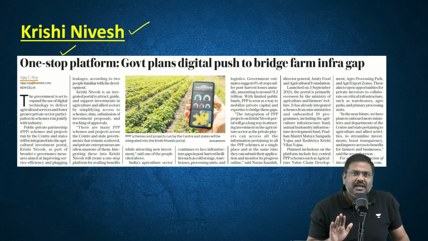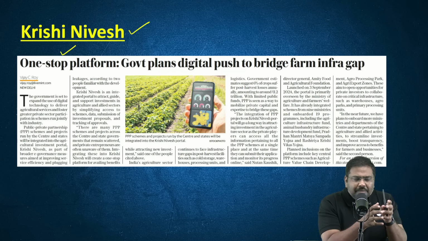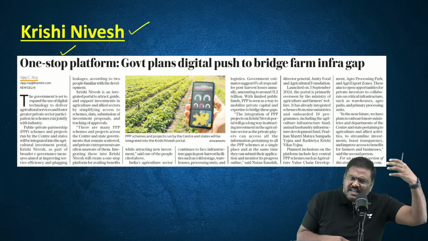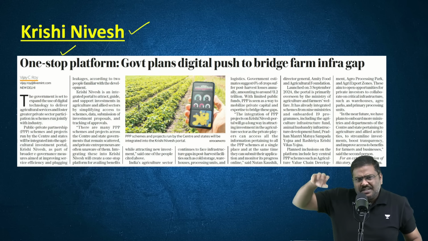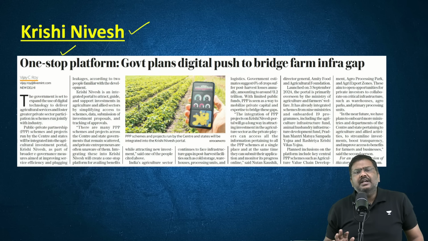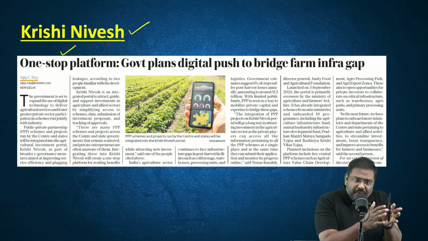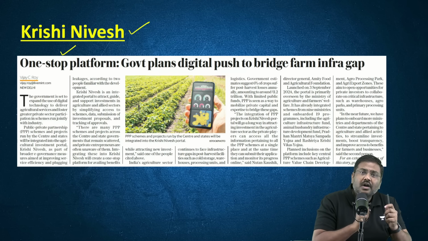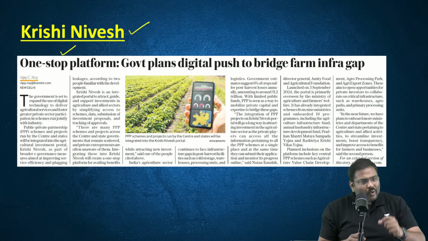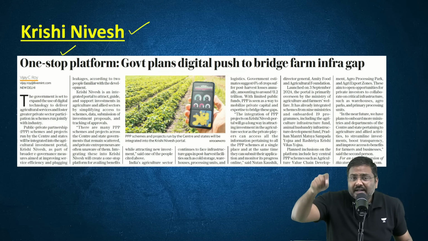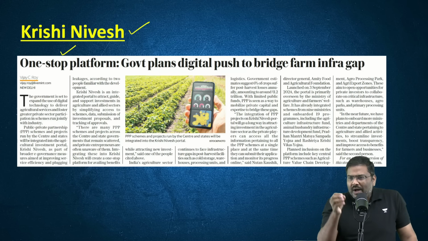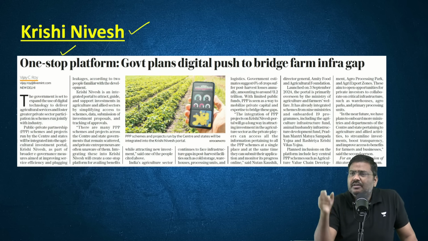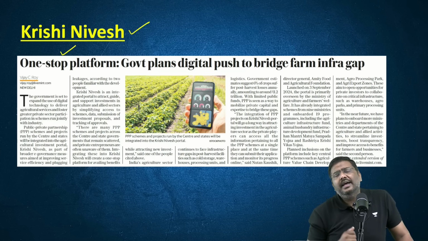But the problem is, all these particular schemes are announced individually. Center will announce the schemes individually. The states will announce these particular schemes individually, right? Which means there is no one point of access for, let's say, beneficiaries. One point of access for the companies is not there. One common point where everything can be accessed for the investors, it is not there.